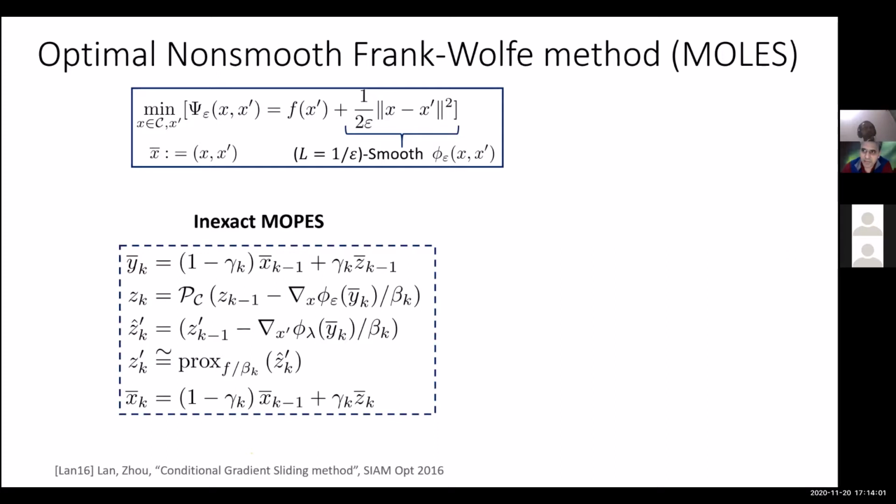Right, it does not help with the sigma squared term. But here it does help in the number of projection calls. So it strictly improves. In terms of first-order oracle calls, it of course cannot improve because that's optimal. But in terms of projection calls, it does improve, from 1 over epsilon squared to 1 over epsilon.